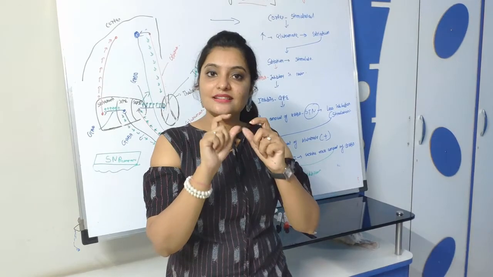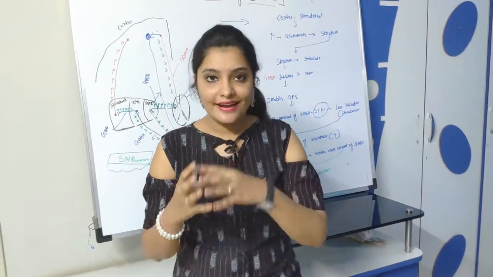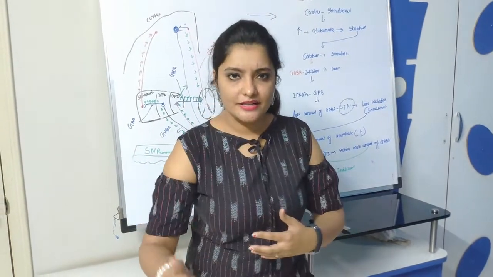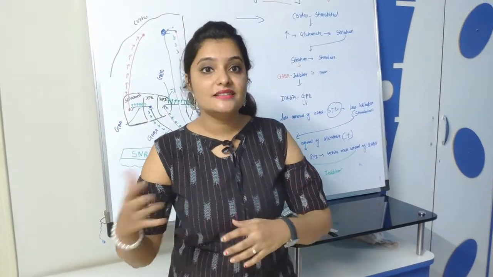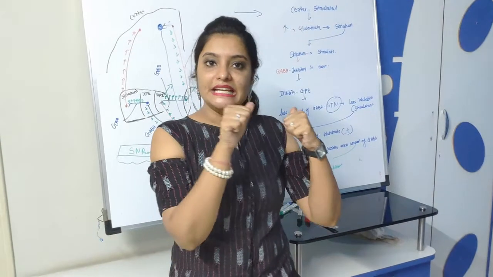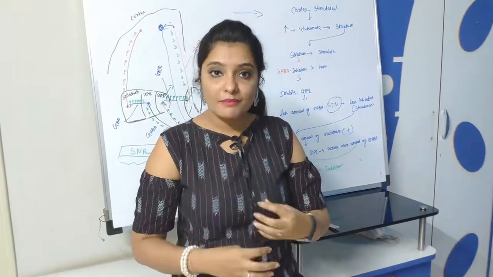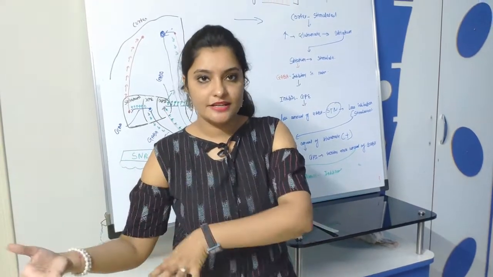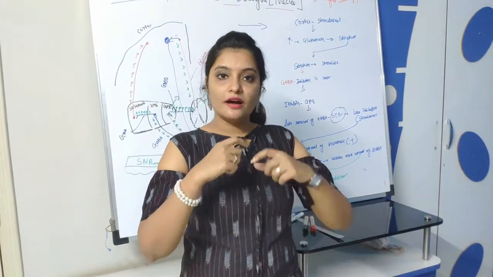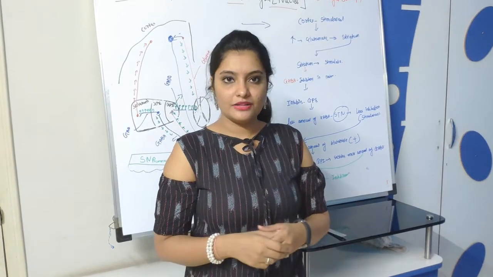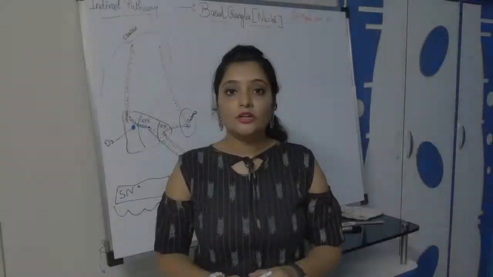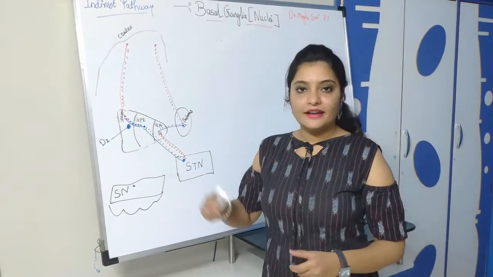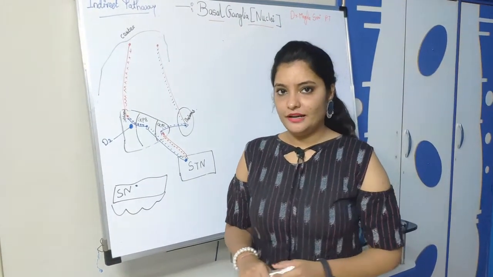It acts as a fine tuner, but in the direct pathway the dopaminergic fiber facilitates the movement, it excites the movement, whereas in the indirect pathway the dopaminergic fiber inhibits, it sends the inhibitory signal. So it is quite different from the direct pathway.